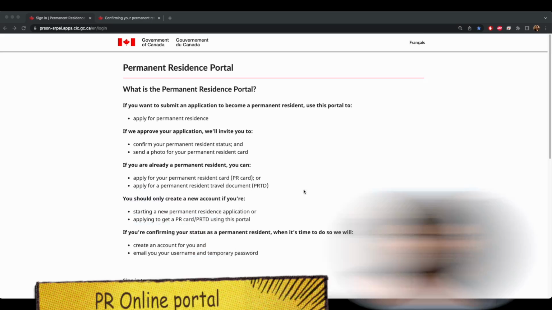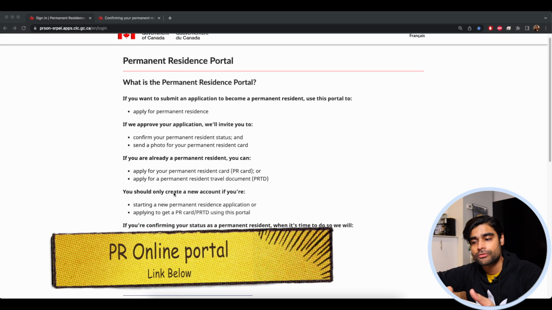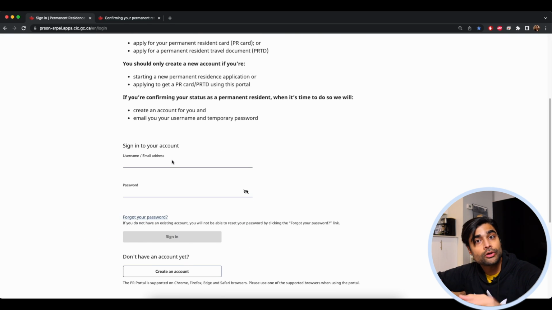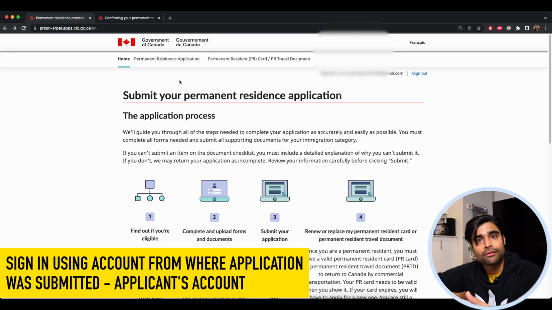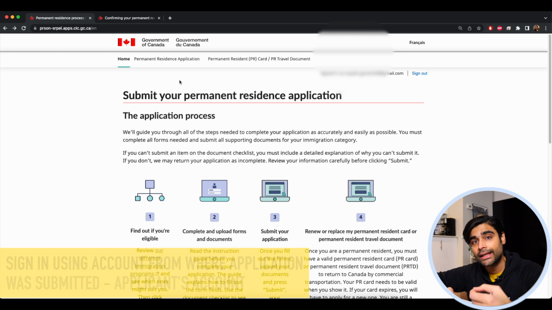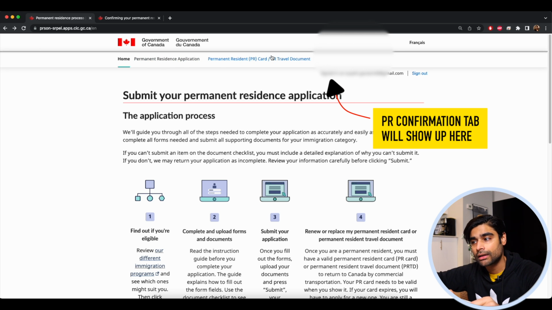So here's the permanent resident portal. You must have used this to submit your application. So if you simply scroll down and sign in using the account that you used to submit the application, so most likely principal applicant will do this. So this will be your application's homepage. And as you can see, there are 3 tabs here. But once they create a case for you to confirm your permanent residence, you will see another tab here. So there are 3 tabs already.